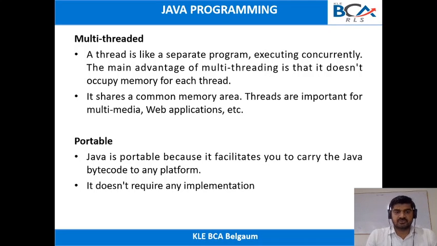It does not require that for every thread you allocate separate memory. Once you have some memory, it will be shared by multiple threads. So the thread shares the common memory area, whereas for a program you need to allocate separate memory.